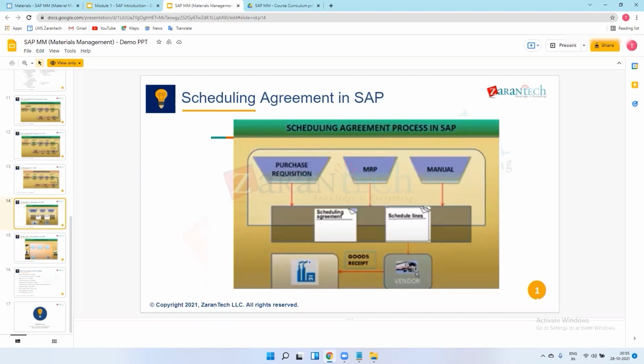The vendor will send 4 quantities on 5th October. On 6th they will not send anything, because they don't have a scheduling line for that day. They will send material on 10th October.